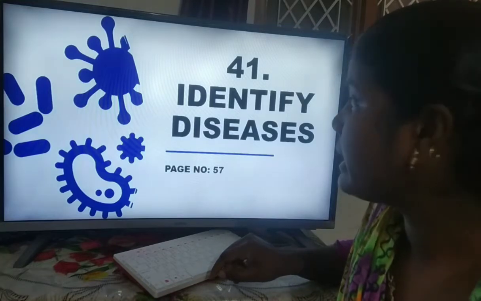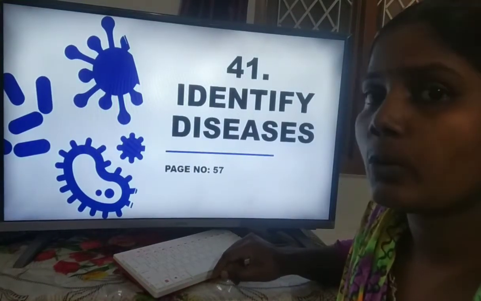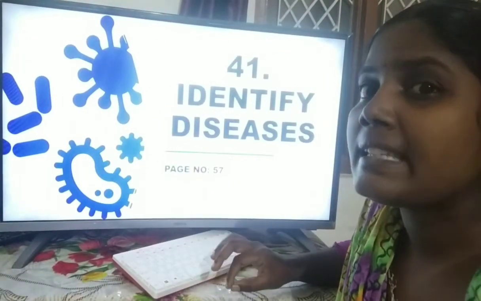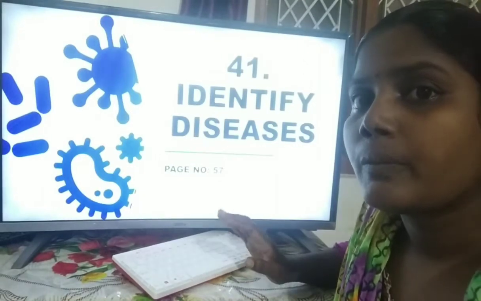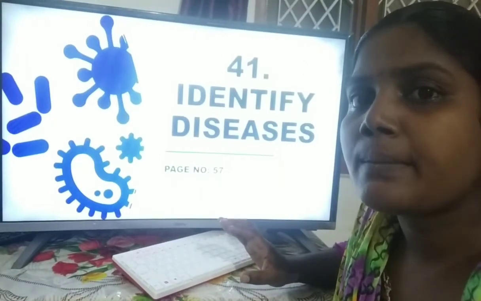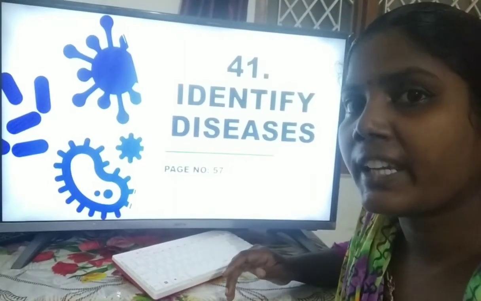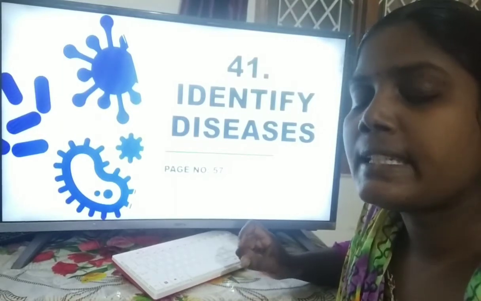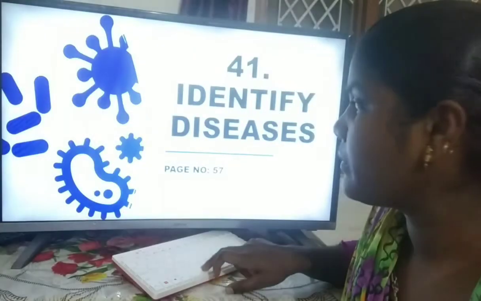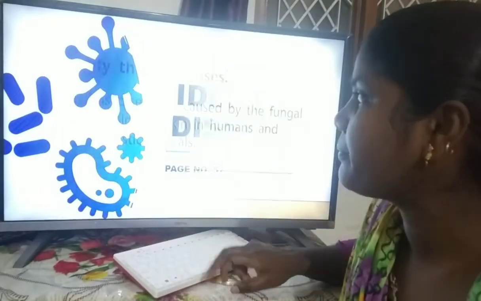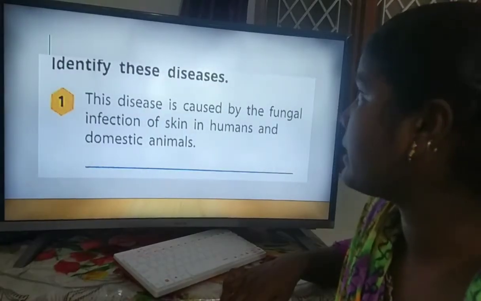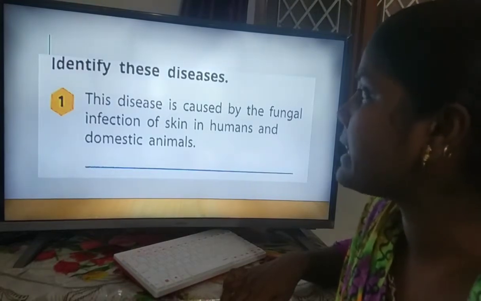Lesson 41, different diseases. Okay, identify the disease. Now we are going to identify the disease names. In your book they have given symptoms for the diseases, how we are getting them. So from those symptoms we are going to identify the disease names. Let's go for the lesson. Page number 57. The first one is: this disease is caused by the fungal infection of skin in humans